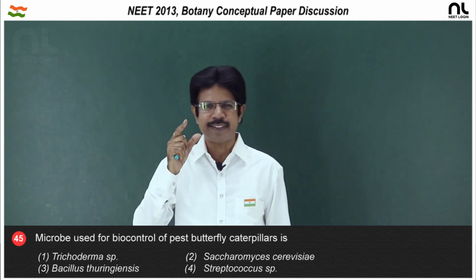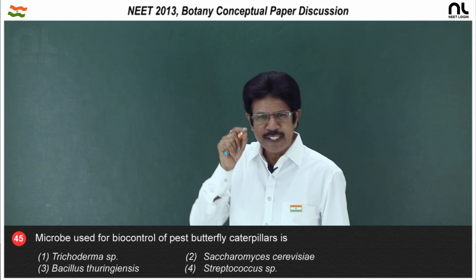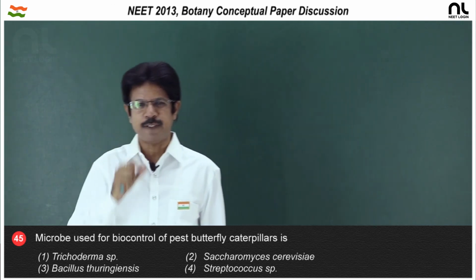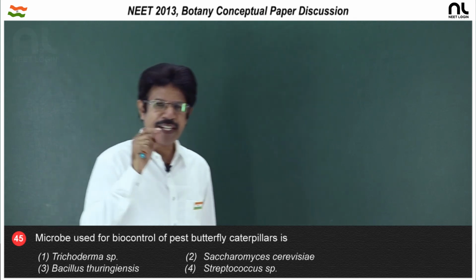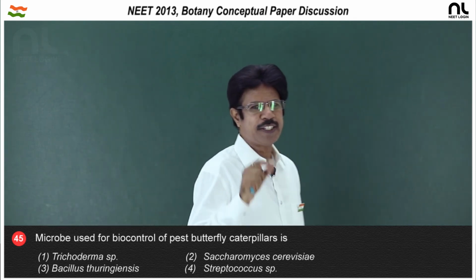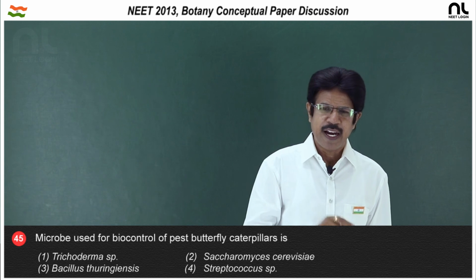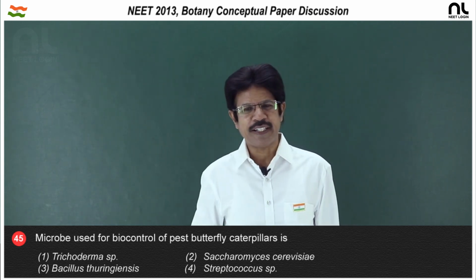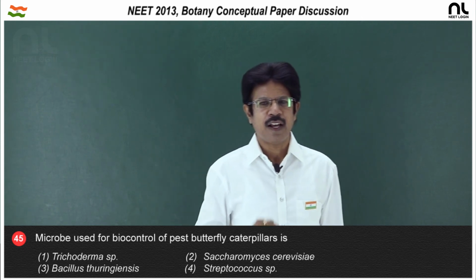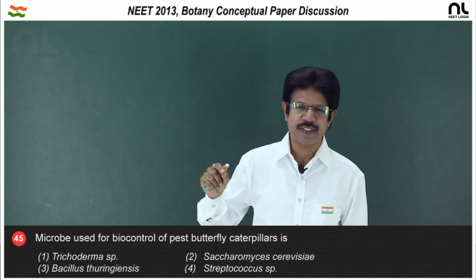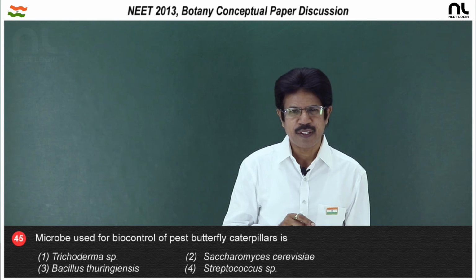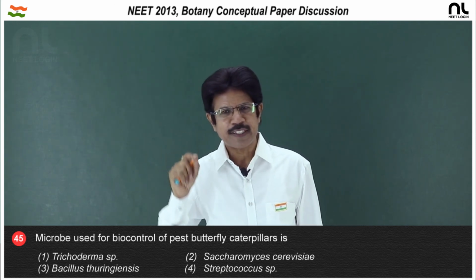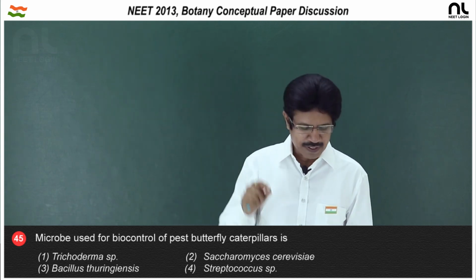So, it is species specific, and during a particular phase of growth, Bacillus thuringiensis produces an inactive toxin, the protoxin, which becomes activated in the alkaline pH of the gut in larvae. So, it can act only on a particular insect group, the caterpillar larvae.